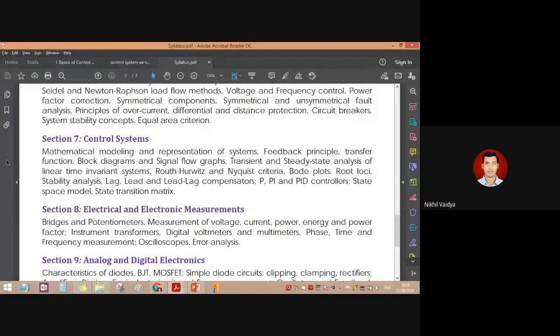Then we have transfer function. This transfer function is nothing but our mathematical concept, and its application in relation to the control system, that is this topic here. Then block diagram and signal flow graph. This is very interesting. From the representation of a control system with the help of a block diagram as well as a signal flow graph, we try to derive a simplified transfer function which represents our control system. And various interesting problems are there in the GATE exam on these topics.